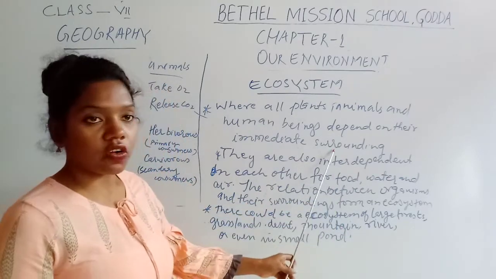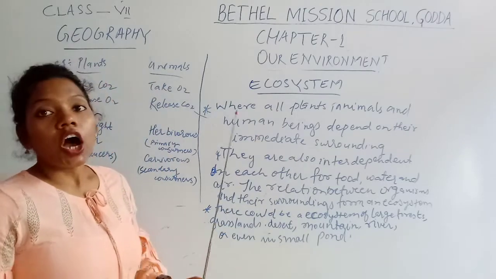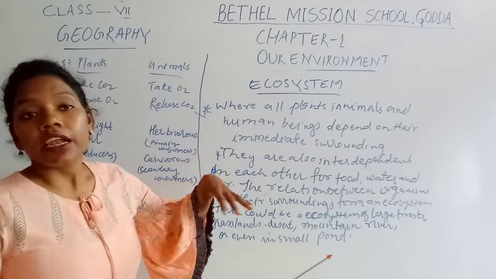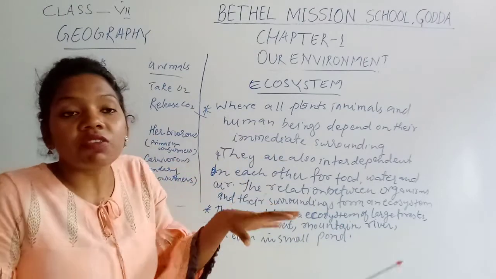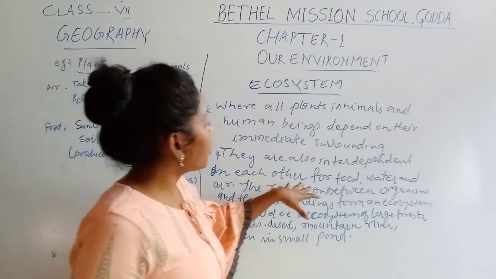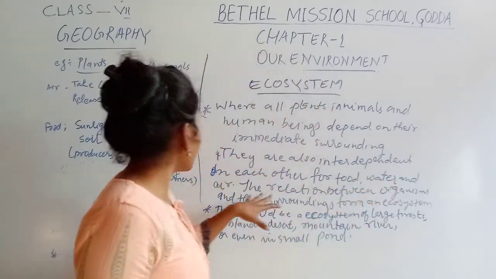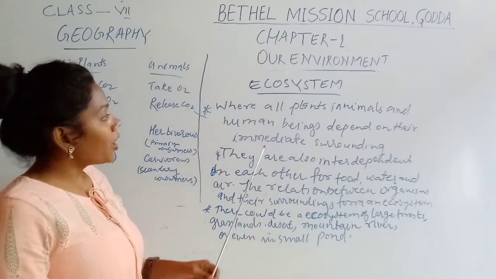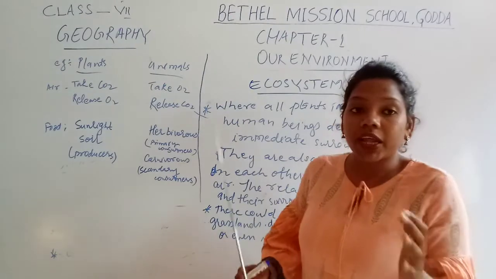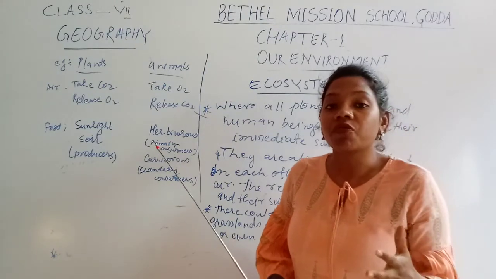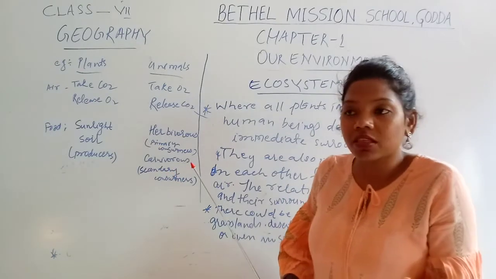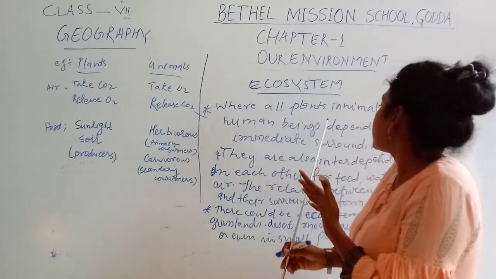That means all the animals, the plants, and even humans depend on the surroundings. Wherever we live, they are interdependent on each other for food, water and air. So whether it is the ecosystem, the place or the surroundings where we live, we depend on each other. We depend on animals, we depend on plants, we humans depend on both plants and animals.